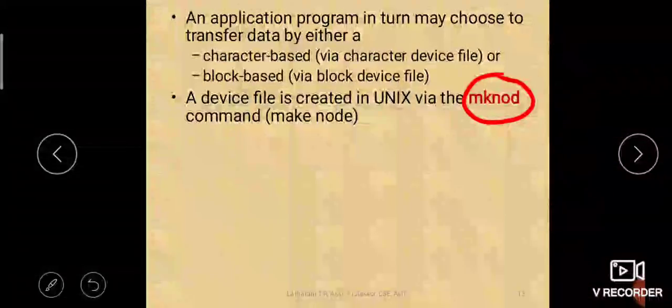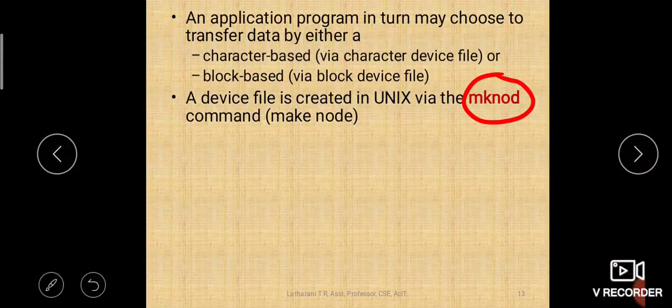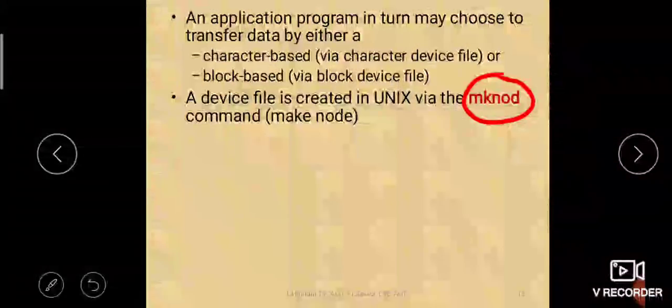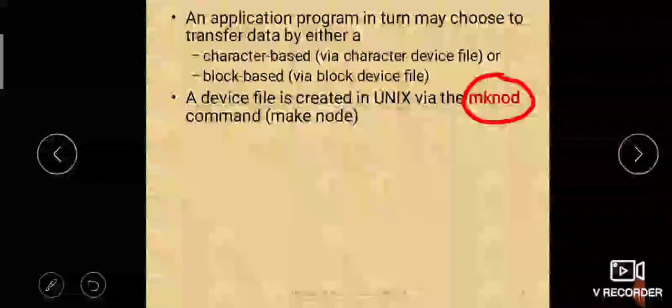Slash means root, right? Under root the device directory is there. We studied in the previous class, right? Under the root directory there is a directory called dev, where all your devices which are connected to your system will be residing. So whenever you attach a new device to your computer using this make node command, you will be creating a device file in the /dev directory.